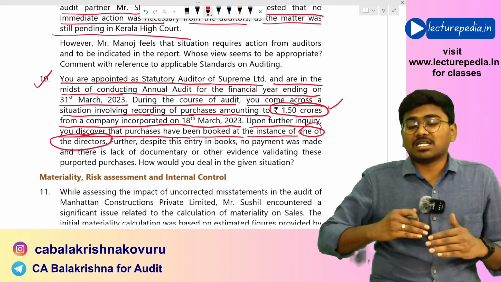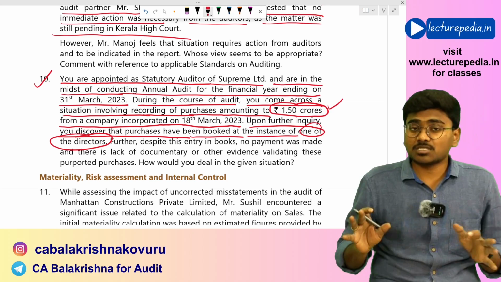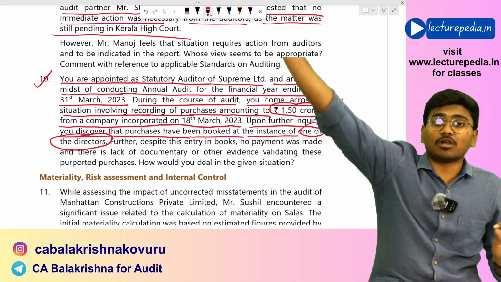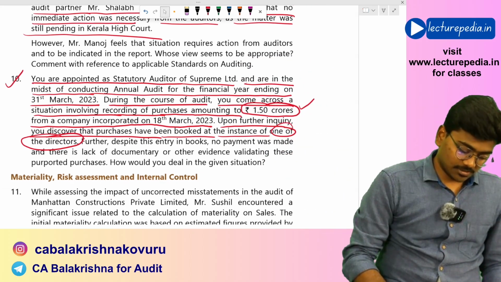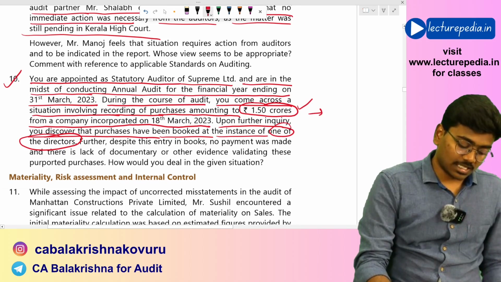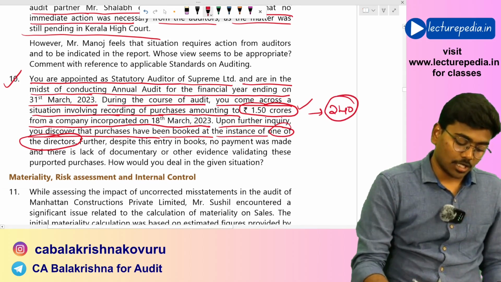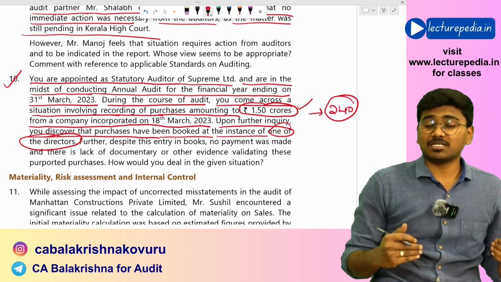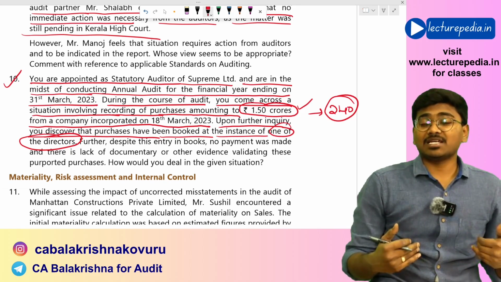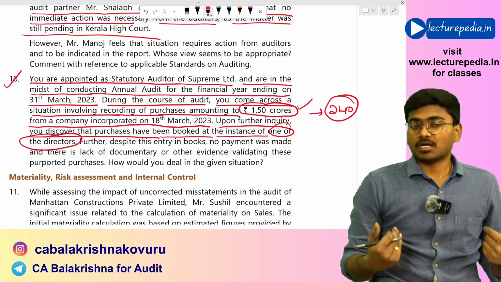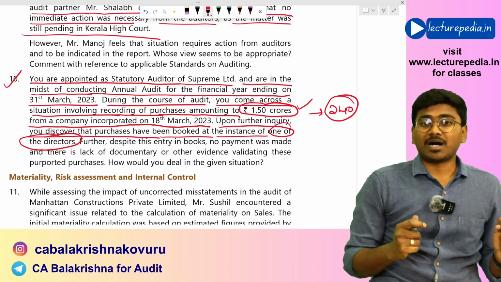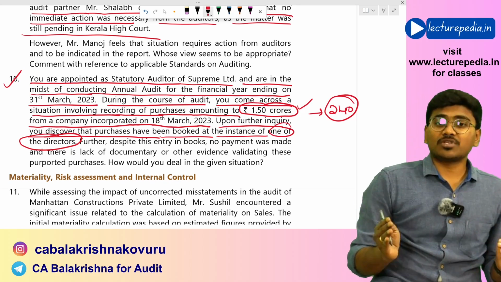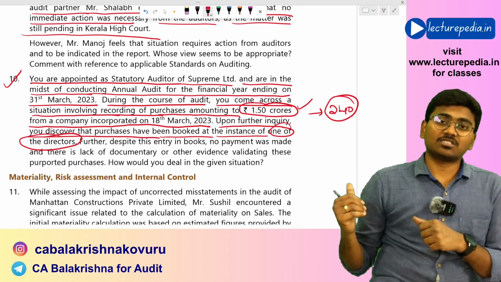When you further investigated the matter, you found that these purchases were not actually made, but this entry has been made in the books of accounts based on the communication of one of the directors of the company. This situation falls under SA 240, auditor's responsibilities relating to fraud in an audit of financial statements. There is a possibility that management can commit fraud by overriding the controls, and one of the ways of doing such fraud is by passing fictitious journal entries, that too at the close of the financial year end. This is one such fraud.